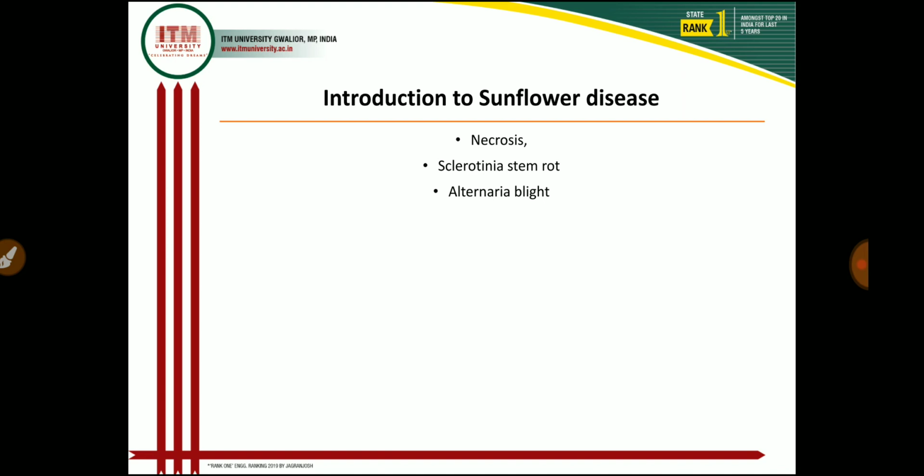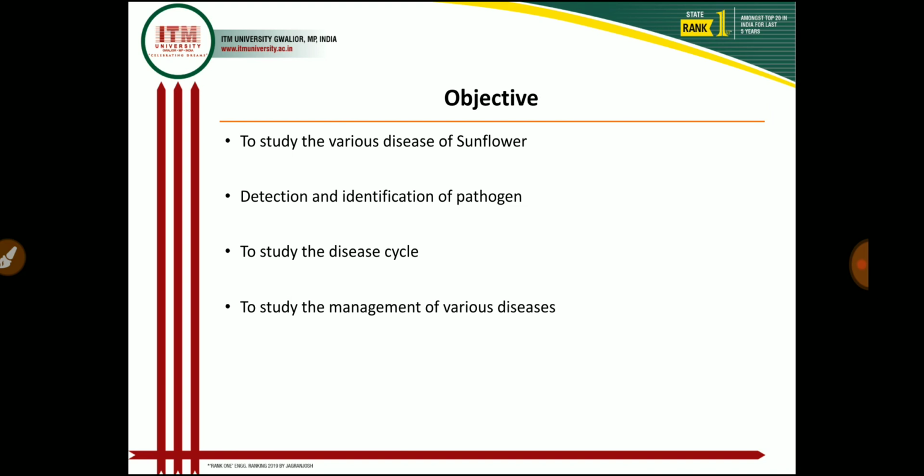These sunflower crops are more prone to attack by a number of diseases and pests, and these diseases are mainly caused by fungus, bacteria, viruses as well as nematodes, and some physiological disorders also cause malformation in the sunflower crop. In today's lecture I will discuss only three diseases: sunflower necrosis, Sclerotium stem rot and Alternaria blight. These are very important diseases, and near about 10 to 15% crop losses occur due to these diseases.